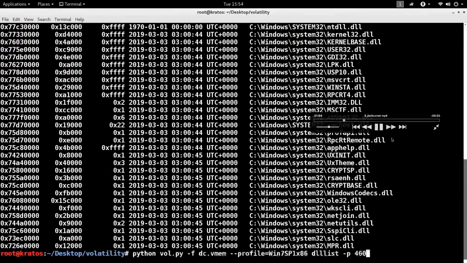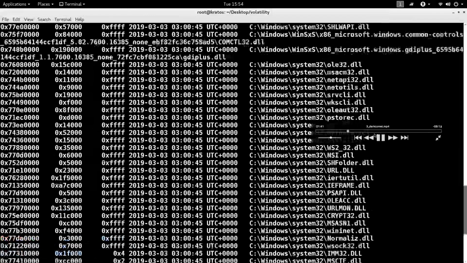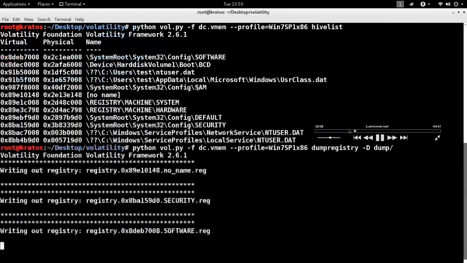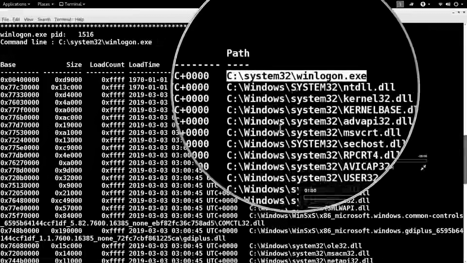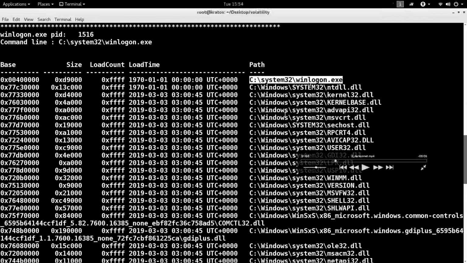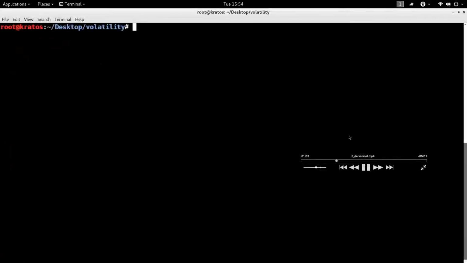But what about the process that was making the connection, that is 1516? Where is it running from? If you look at the path, you see that it is running from the C:\System32 directory, not C:\Windows\System32. That tells you that this is a malicious process, right? And also, there are questions, right? Why did the legit winlogon.exe start the malicious winlogon.exe?